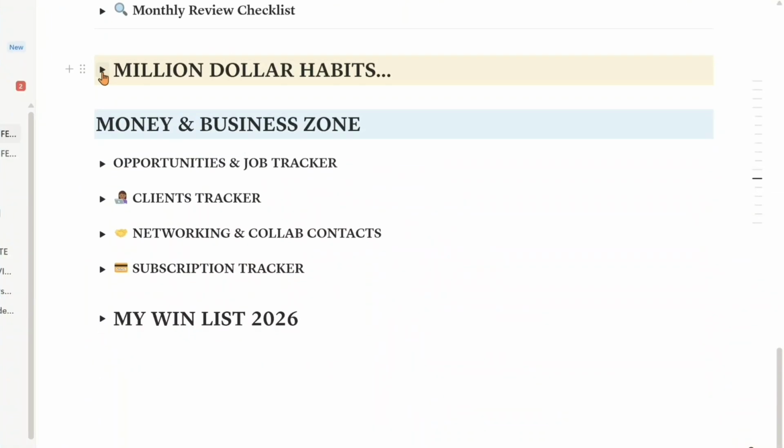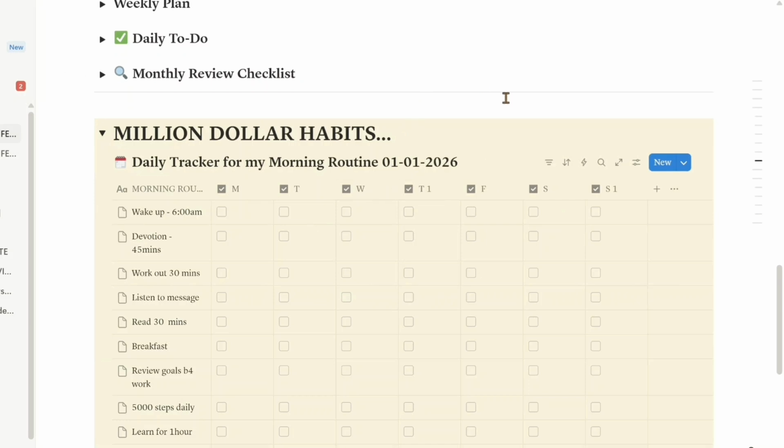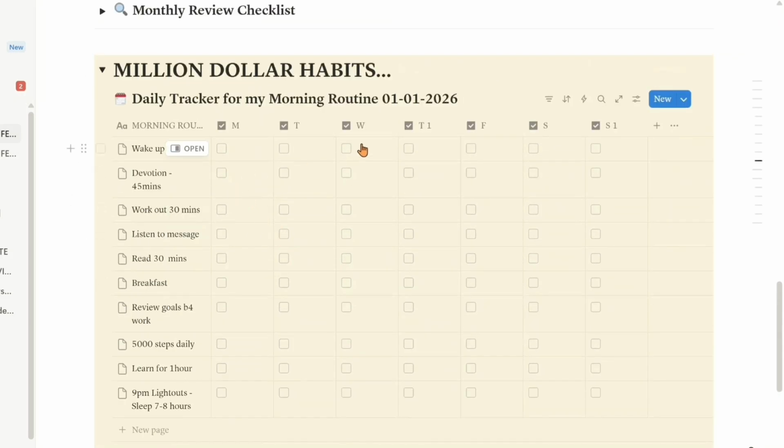All right. So the next thing I have here for my Notion templates that I use for my goals and vision and tracking my goals and taking actionable steps toward my goals is my $1 million habit tracker. Okay, so this is basically a morning routine tracker for me. When I wake up, my devotion, my workout.